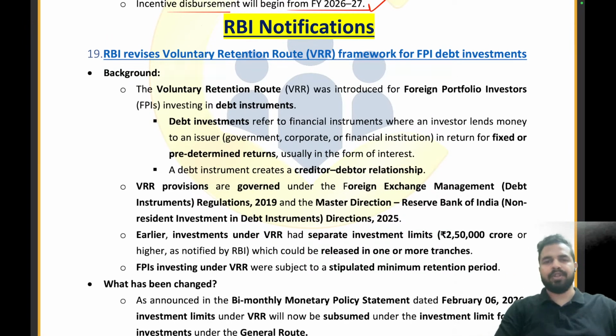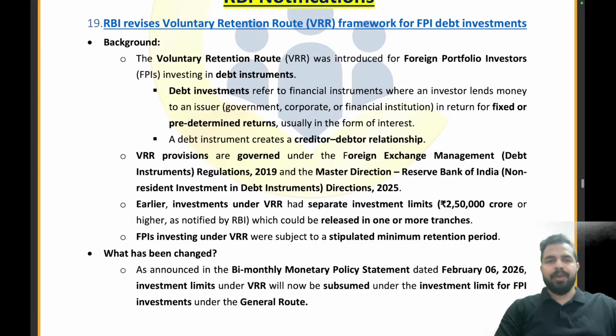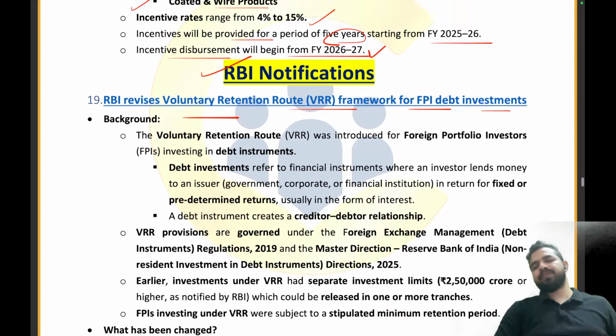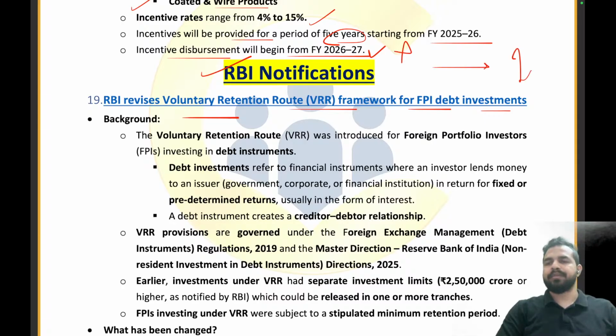We are moving on to the RBI notifications. RBI has revised the voluntary retention route framework for the FPI debt investments. My dear friends, first of all, we need to understand the FPI, then we will discuss the VRR, right? So what are foreign portfolio investors? FPI stands for foreign portfolio investors. These are people, let's take an example, a person who is sitting in America and wants to invest in India.